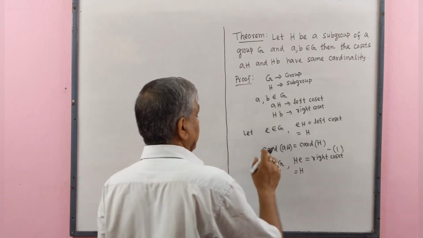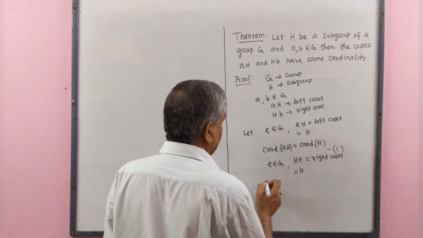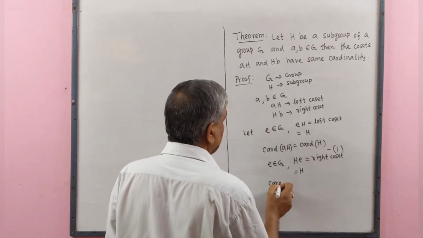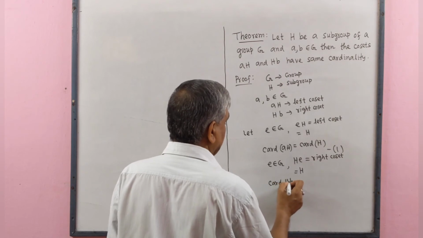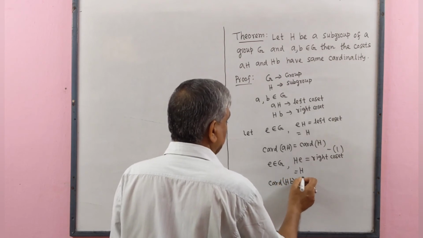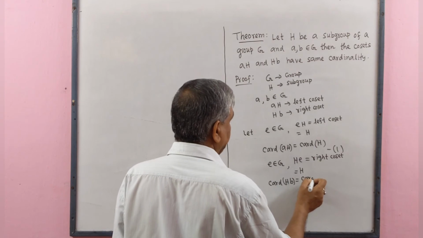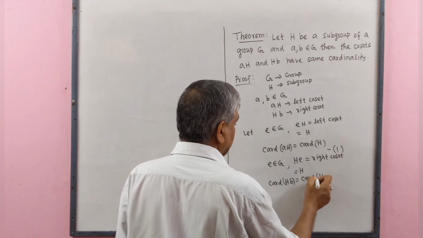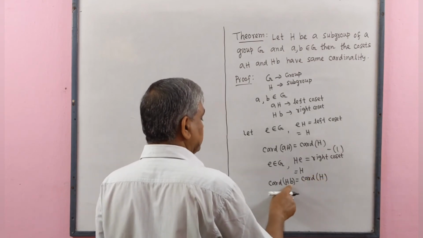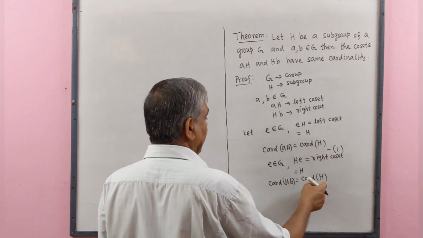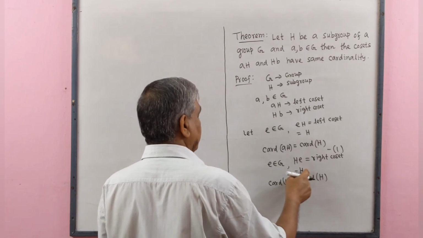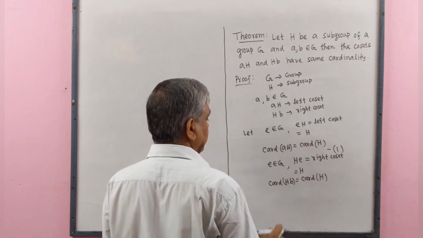Therefore, cardinal number of Hb equals cardinal number of H, because Hb and H are also right cosets.